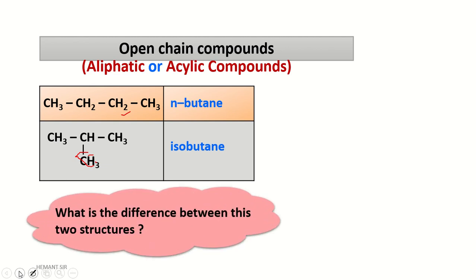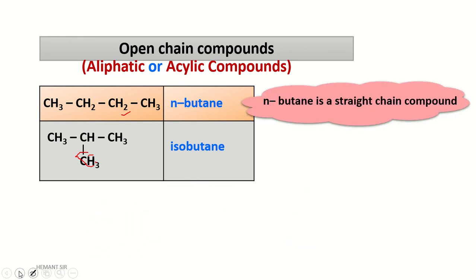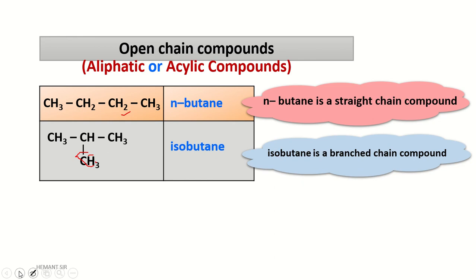Let's see what is the difference between these two structures. The first structure, n-butane, is a straight chain compound, meaning every carbon has a linear arrangement, therefore we call it a straight chain compound. And isobutane is a branched chain compound, as I told you, you can see there is a branch. Both have the same molecular formula, means both have the same number of carbon atoms and the same number of hydrogen atoms, but the arrangement of these two structures is different.